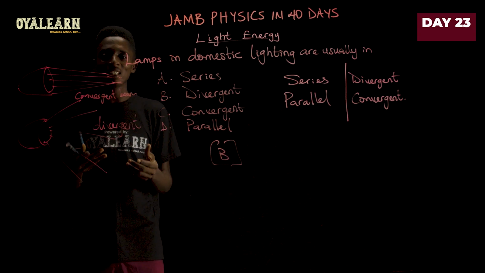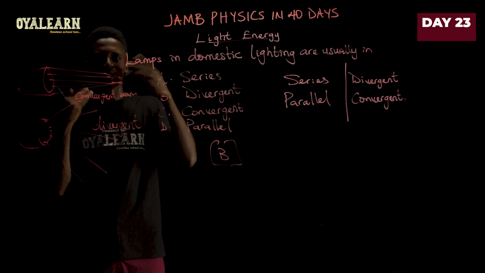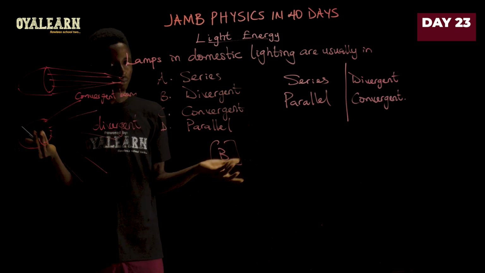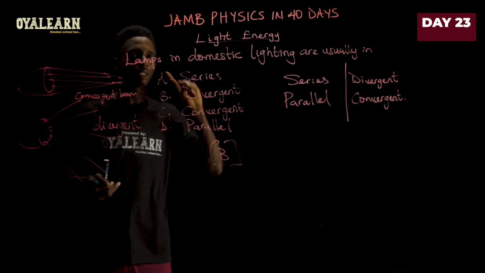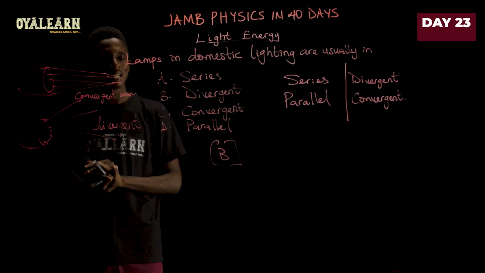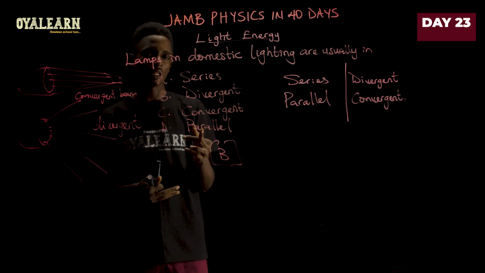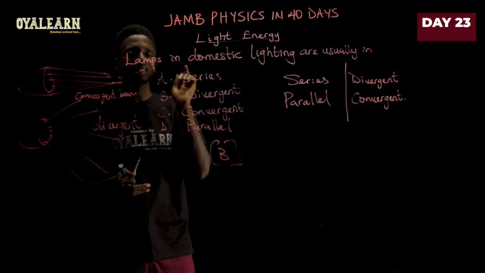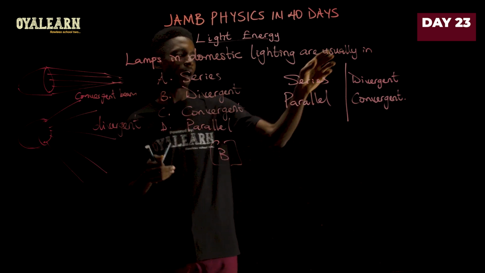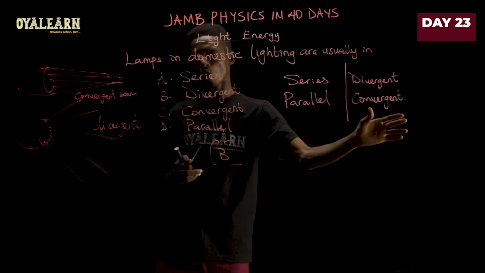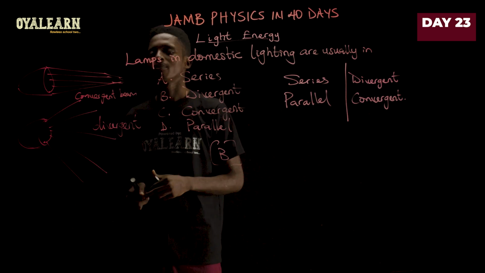That is why in your household, if one of your lights goes off, it's only that one that goes off. So you can then replace that bulb with a new one. But if they were in series, if one should go faulty, it will affect the rest that comes after it. So if it is from the aspect of electricity, we would have gone with parallel. But because this particular question is set based on the light source only, that is why we are focusing on whether it is divergent or convergent, which gives us our answer as divergent, option B.